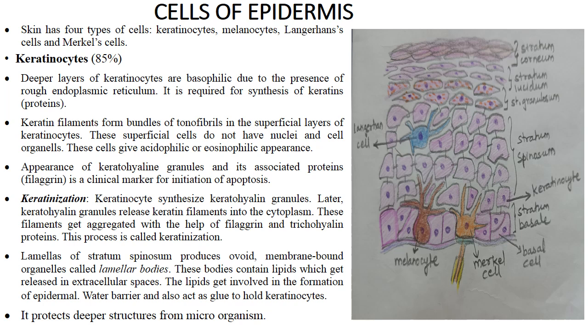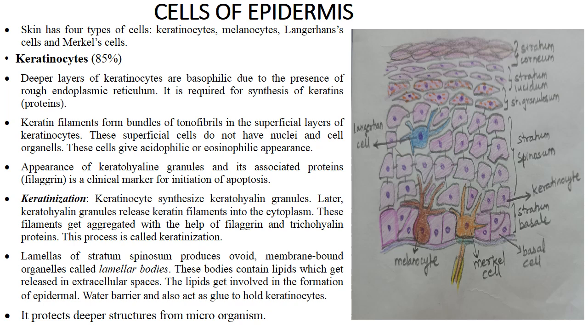The deeper layer of keratinocytes is basophilic due to presence of rough endoplasmic reticulum, and it is required for synthesis of keratin. Keratin is a protein, and for protein synthesis we need rough endoplasmic reticulum. The keratin assembles to form keratin filaments or tonofilaments or intermediate filaments, and these keratin filaments form a bundle of tonofibrils in the superficial layer of keratinocytes, and these superficial cells do not have nuclei or cell organelles in them. They are dead cells. These cells give an acidophilic or eosinophilic appearance.